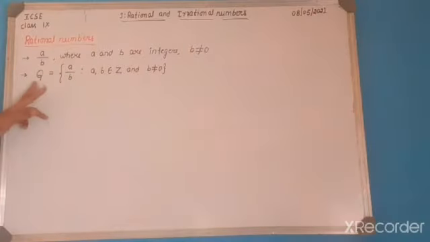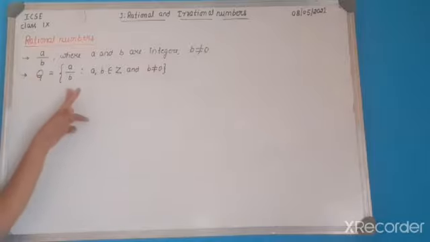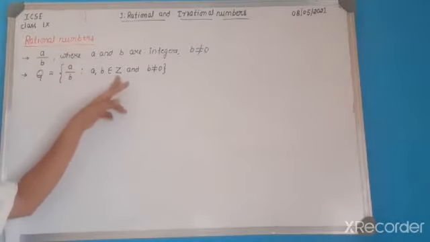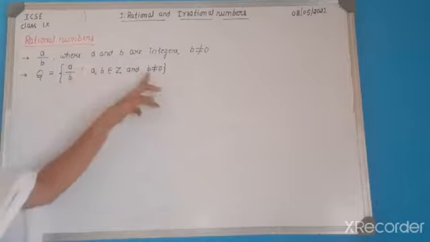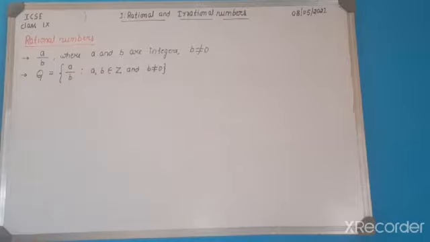So this is the representation in roster method. Q is equal to a by b. Q is the letter used to represent rational numbers, a by b. In this, a comma b should be integers, that means they belong to the set Z. And when you consider this, b is the denominator, so we say b should not be equal to 0.